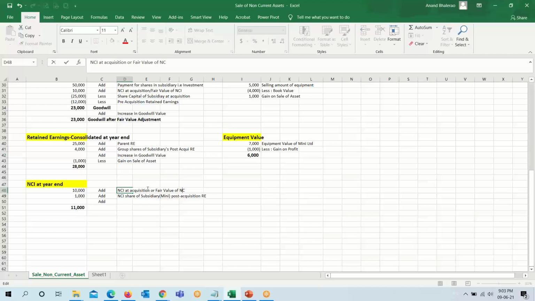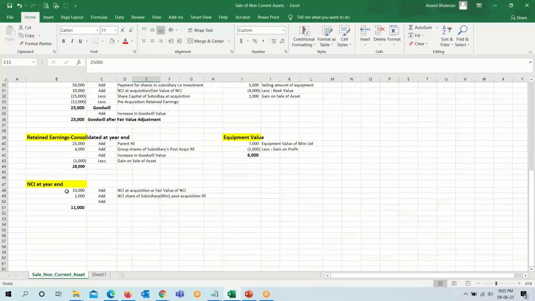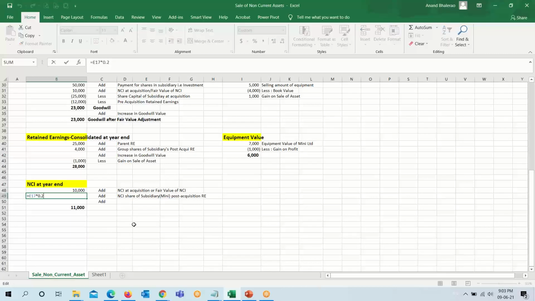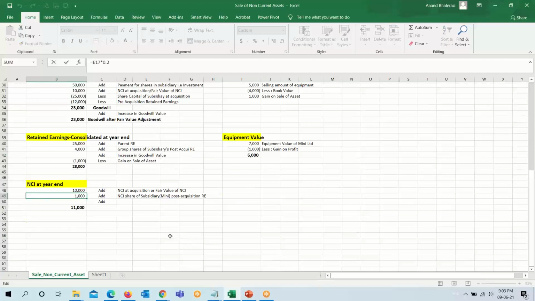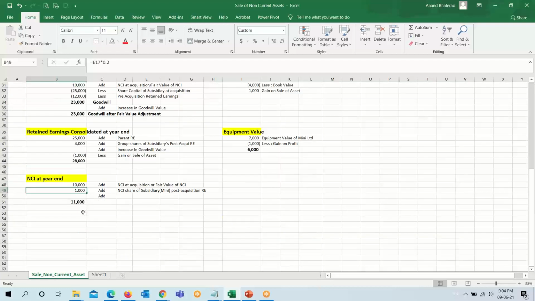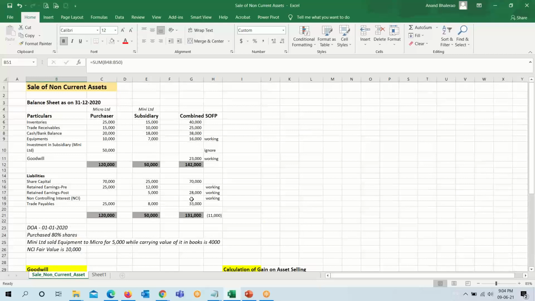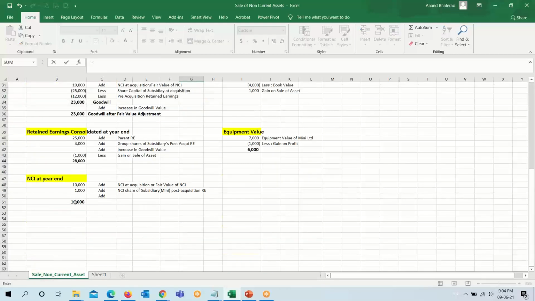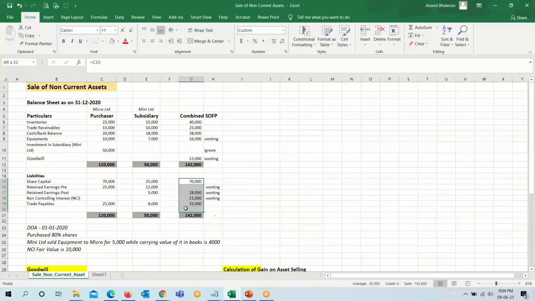If fair value is not given, then we will take the non-controlling interest share of share capital of Mini Limited, 10,000, and the post-acquisition retained earning will be 5,000 into the non-controlling share at the rate of 20%. So it comes to 11,000, which we will put on our non-controlling interest side. So it makes our balance sheet balance, 1,42,000, 1,42,000.